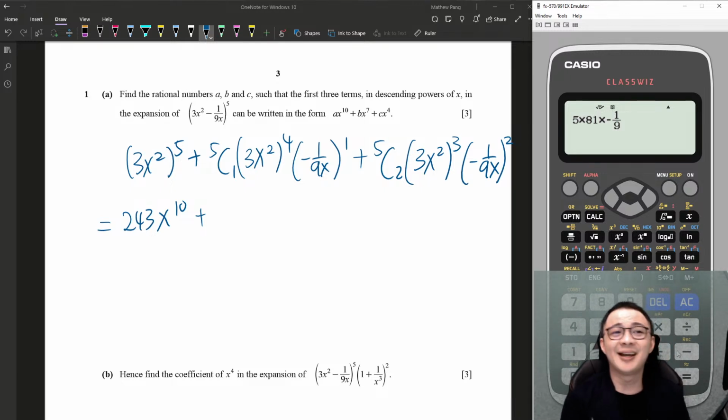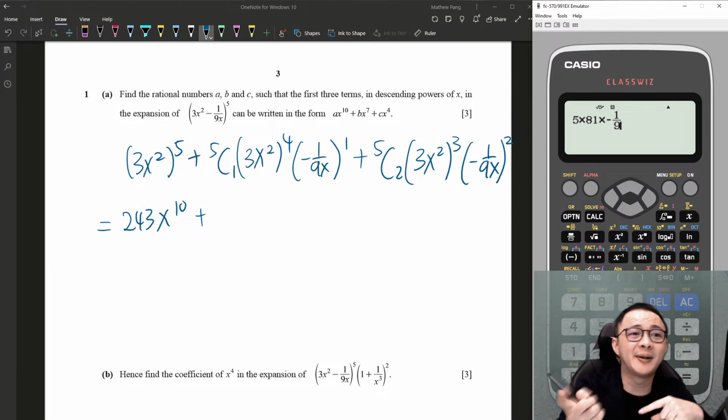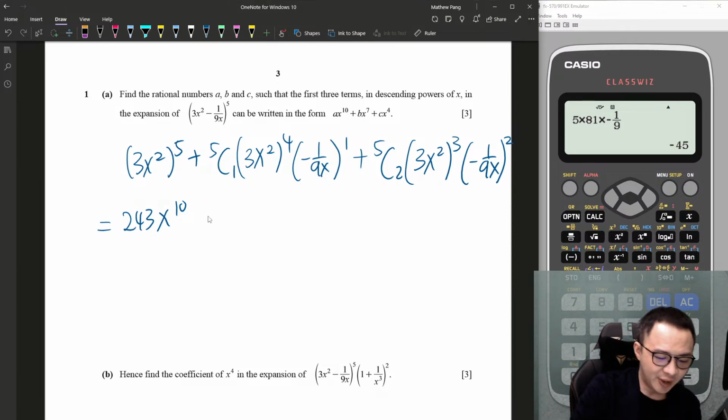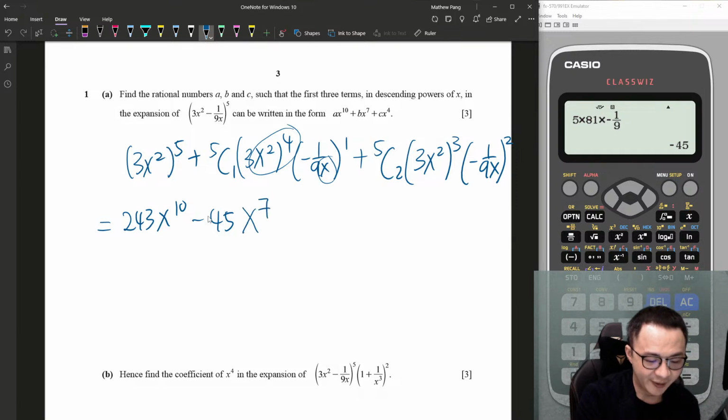I multiply the coefficients first, then think about the power of x. I should get minus 45. Here I have x to the power 8, divided by x, so it is x to the power 7.